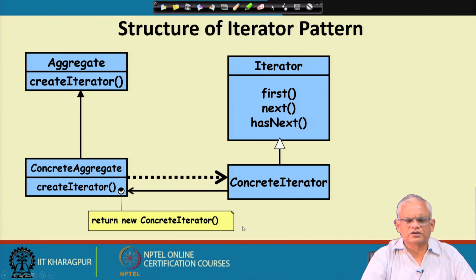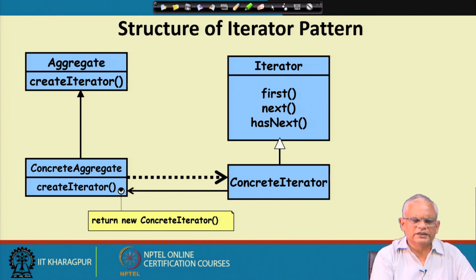Now, this is the structure of the iterator pattern, very simple structure. The class structure is that the concrete aggregate is a subclass of the aggregate, and the concrete iterator is an implementation or a subclass of the iterator.